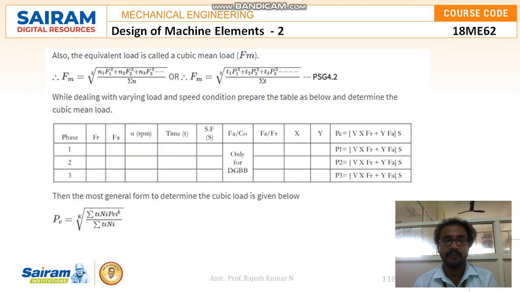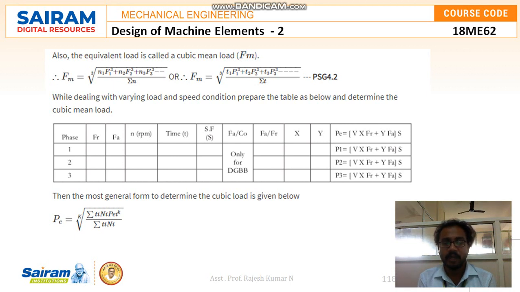Also, the equivalent load is called the cubic mean load, Fm. Therefore Fm is equal to the cube root of (N1 F1 cubed plus N2 F2 cubed plus N3 F3 cubed) divided by the summation of all speeds, or else Fm is equal to the cube root of (T1 P1 cubed plus T2 P2 cubed plus T3 P3 cubed) divided by the summation of time.